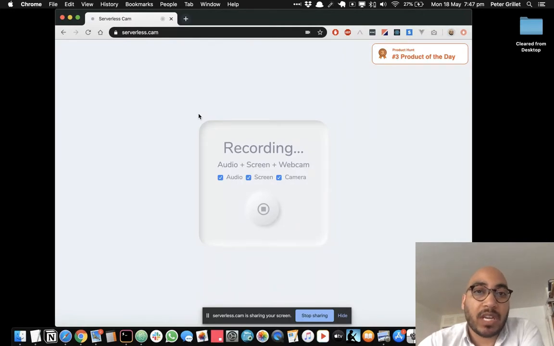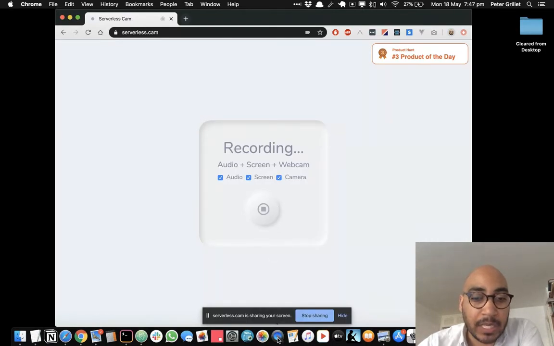But I wouldn't recommend this as the first choice because it will eat up a lot of your computer's RAM, because it doesn't save the video somewhere else. It just saves it in your browser until you're ready to use it. So if the video goes over a minute, it's going to start to eat up a lot of your computer's power.